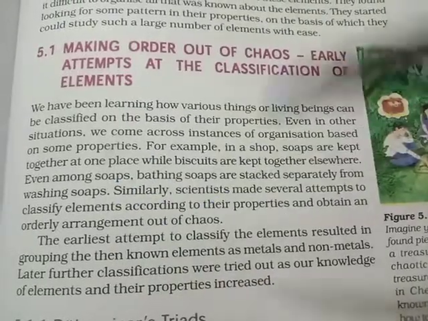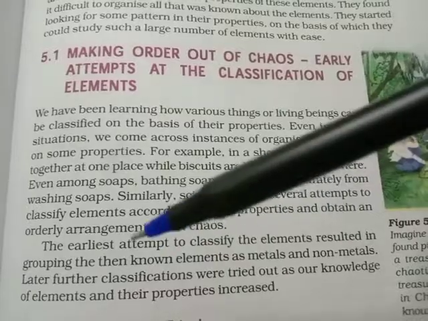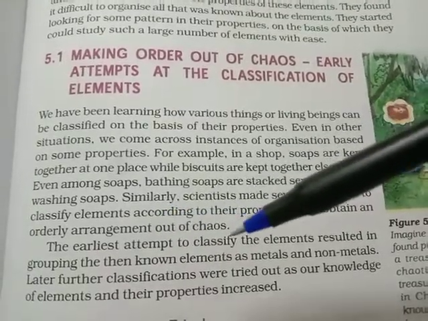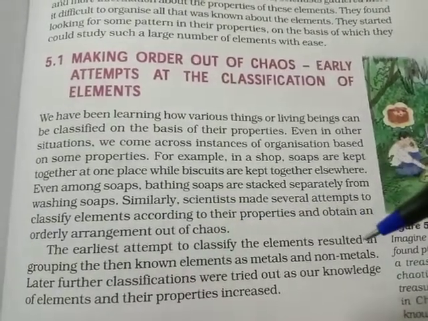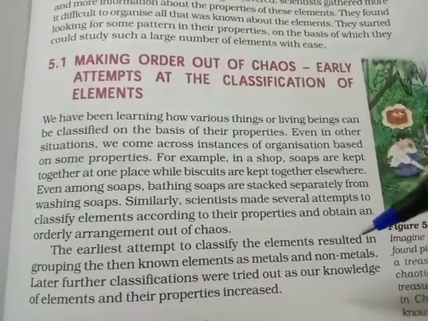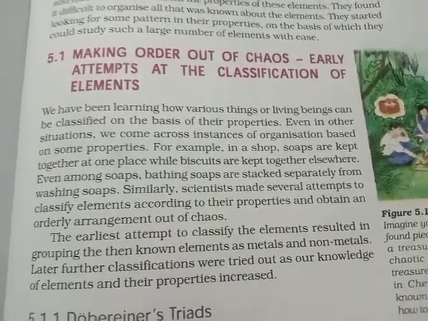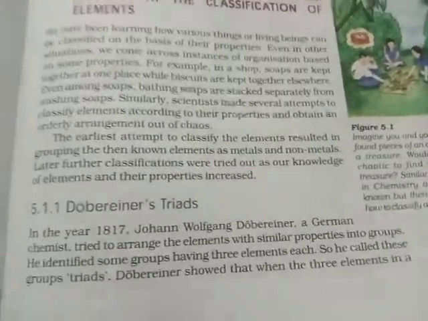Now, the earliest attempt to classify the elements resulted in grouping the then known elements as metals and non-metals. Later, further classifications were tried out as our knowledge of elements and their properties increased. In this chapter, we will be learning 4 systems of classification.